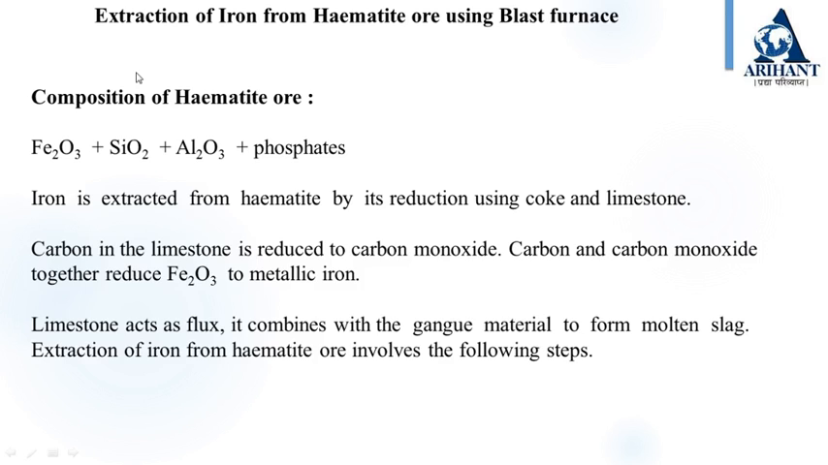Reduction of hematite with carbon occurs as follows. Carbon present in the coke or limestone is oxidized to carbon monoxide. Carbon monoxide and carbon together reduce the iron oxide to metal. Limestone acts as a flux and combines with the gangue to form molten slag. Extraction of iron from hematite ore involves the following steps.